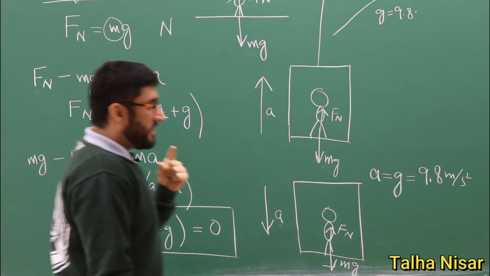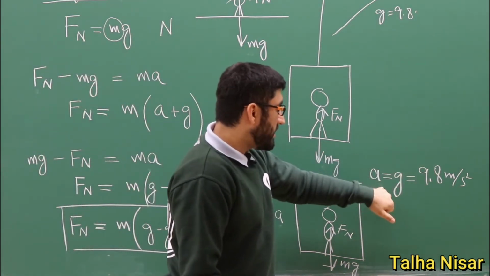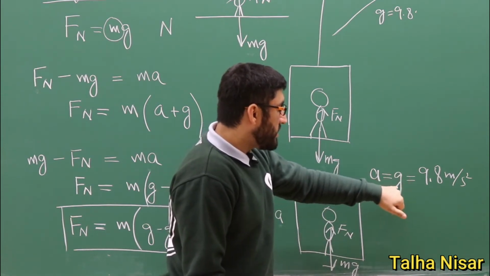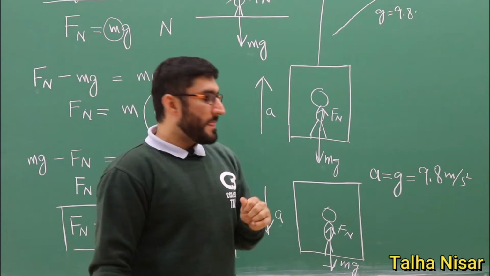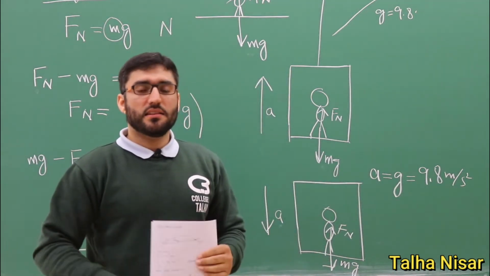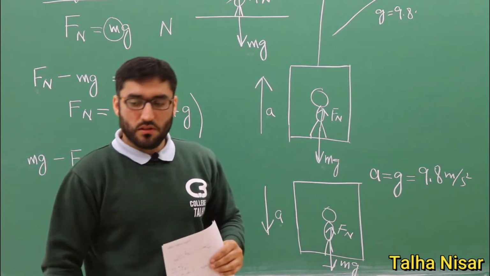But if the object is accelerated downwards with the acceleration equal to the gravitational acceleration, which is 9.8 meters per second squared, your weight will be zero, and this is called free fall.